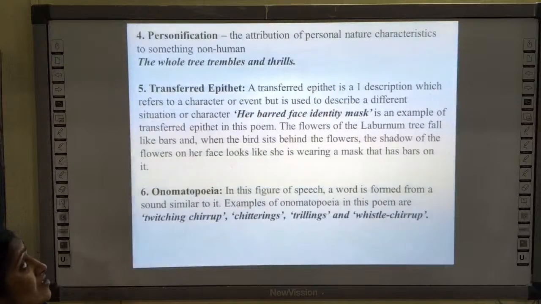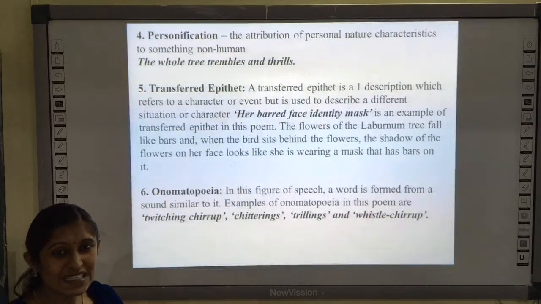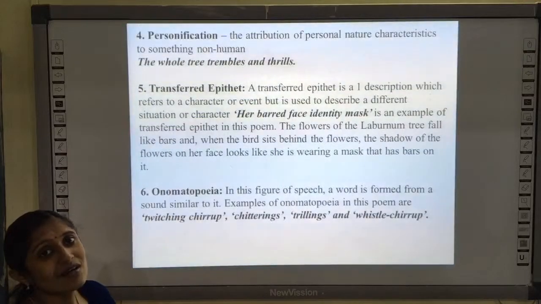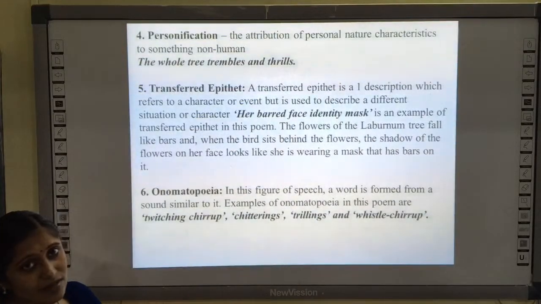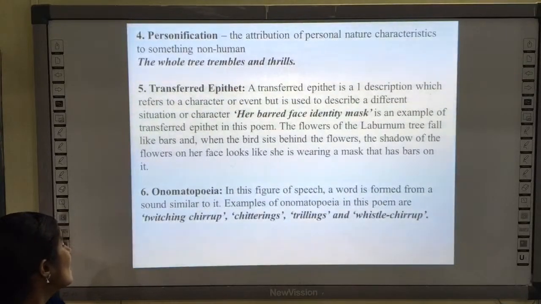The whole tree trembles and thrills. Tree is a non-living thing. So trembling and thrilling is a quality that is given to a living thing, but here it is being given to the non-living thing, that is tree. Okay. So trembles and thrills.